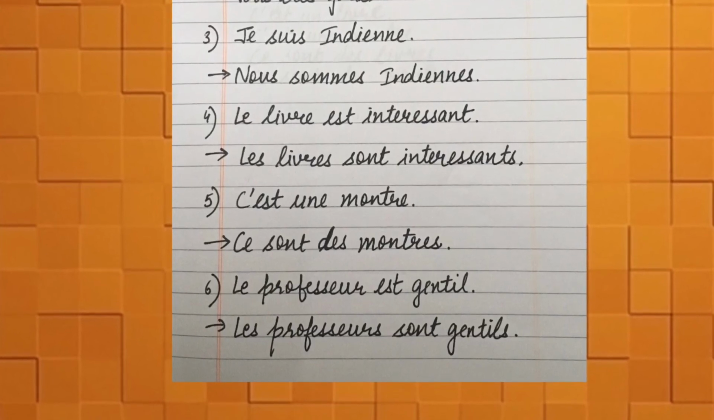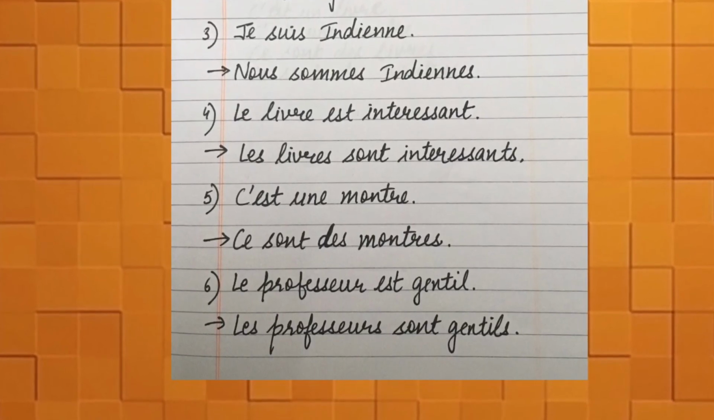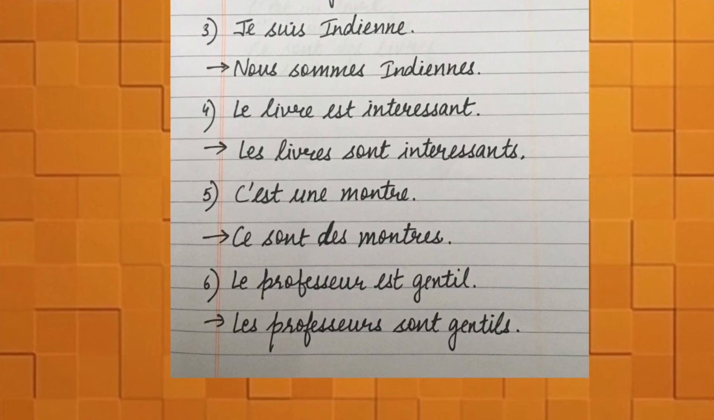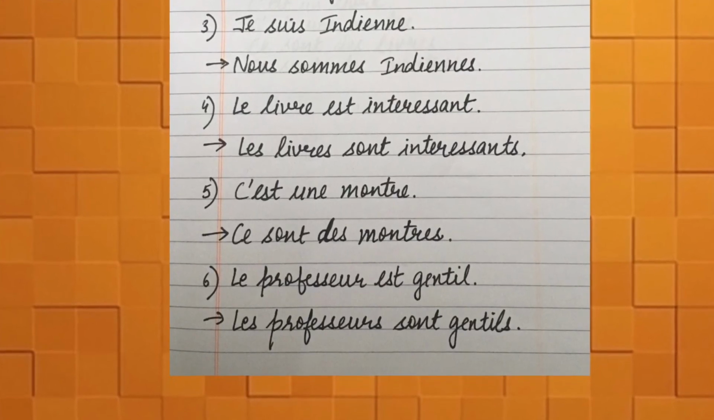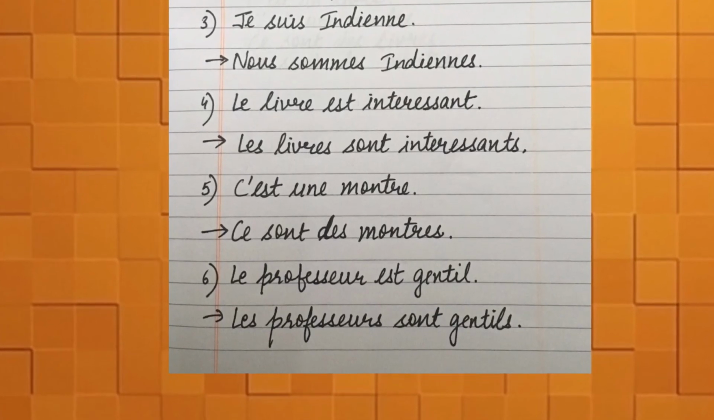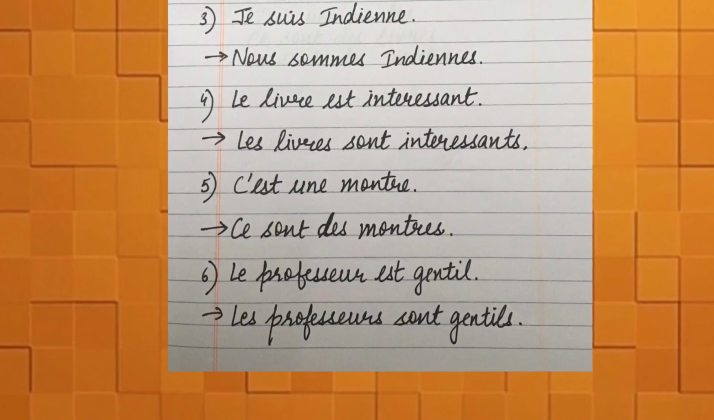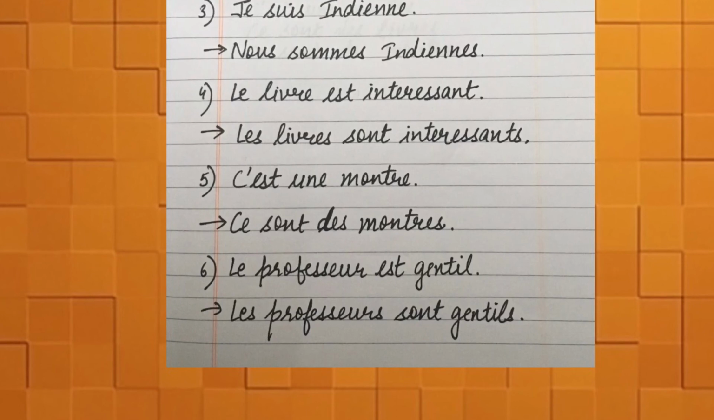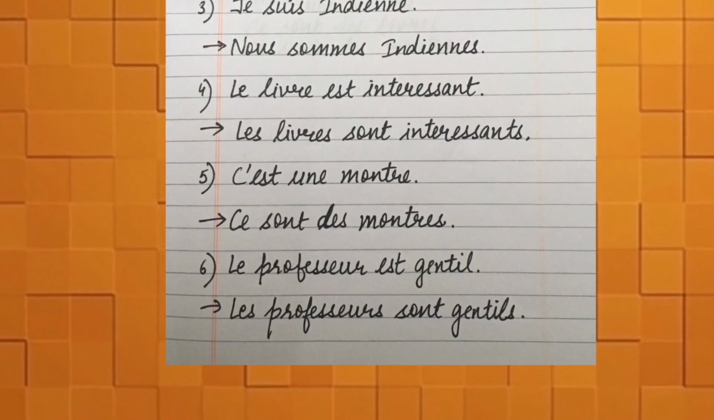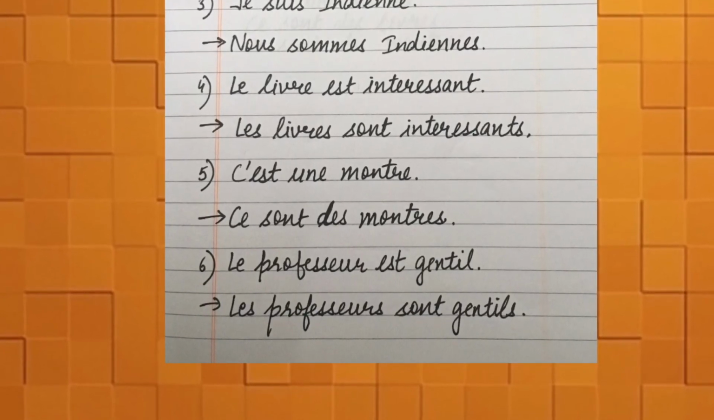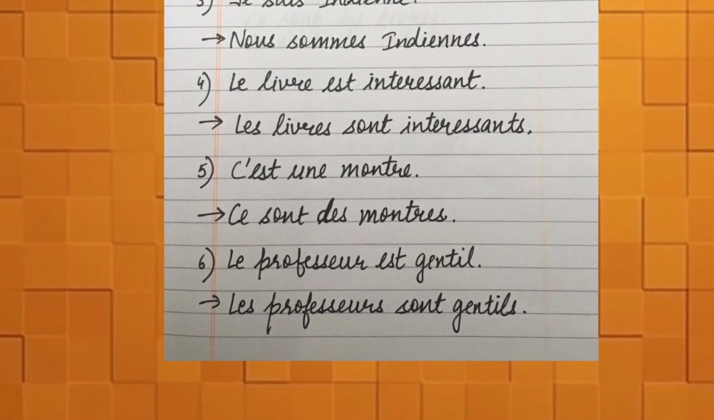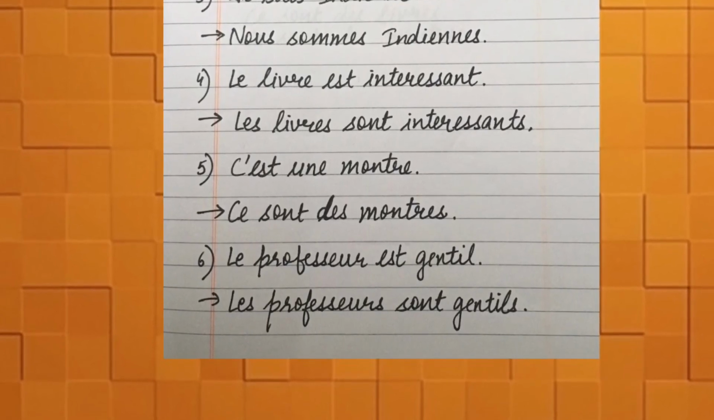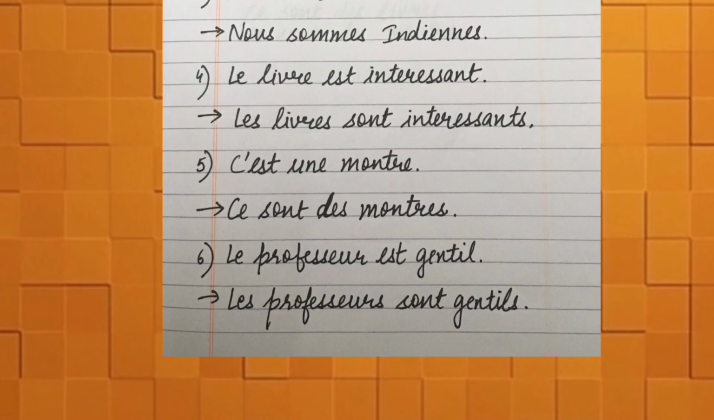Next is le professeur est gentil. Means the professor is gentle. To change it into plural, we will write les professeurs sont gentils. Le will change into les, professeur with an s. Est is sont and gentil is gentils with an s. So this is the way we change a sentence into plural form.